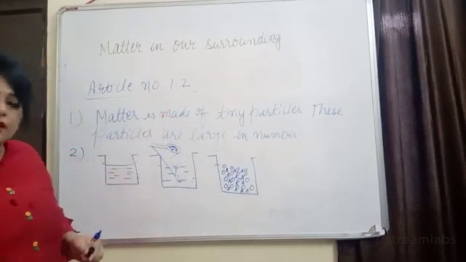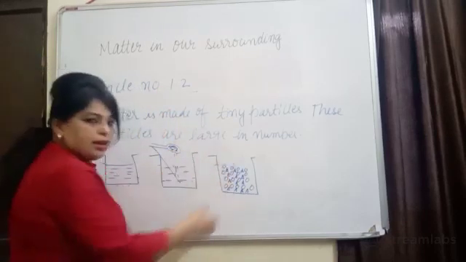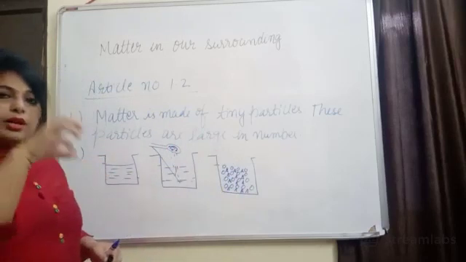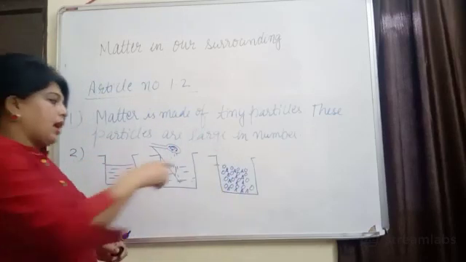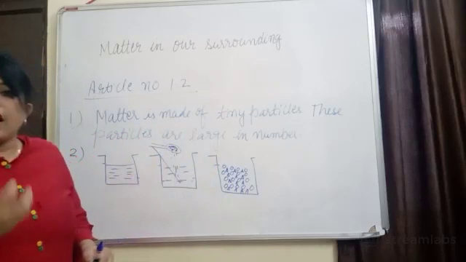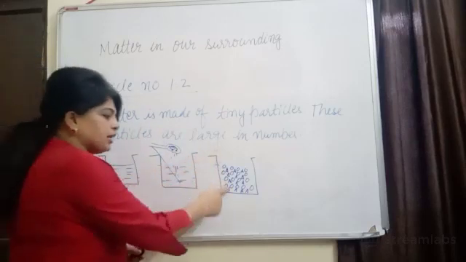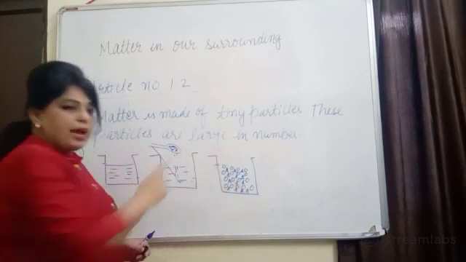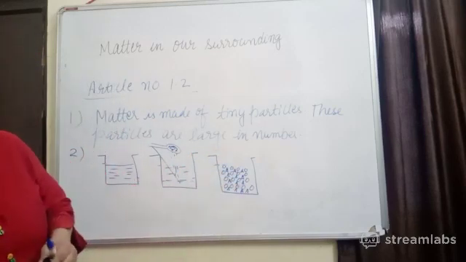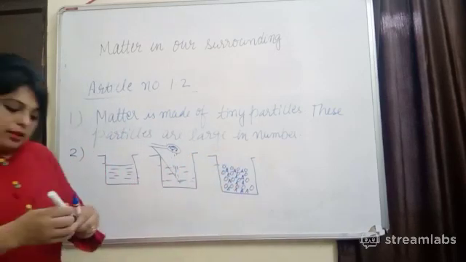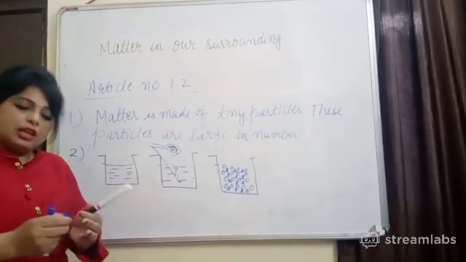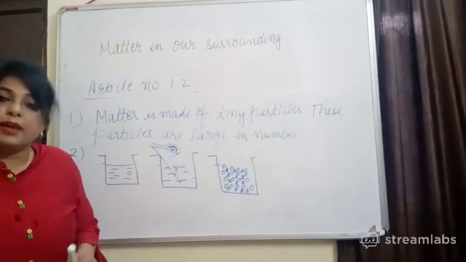Why is the level not rising? Because whatever spaces are there, the sugar particles will be broken down into smaller particles, and since water is a liquid with interparticle spaces between its particles, these sugar particles will occupy the spaces, and that's why the level will not rise. So this activity proves that particles of matter have interparticle spaces.